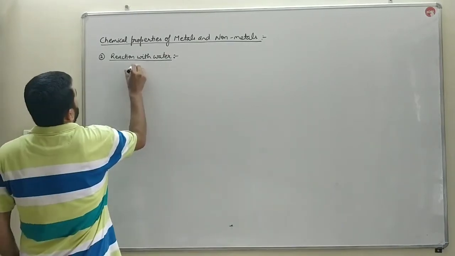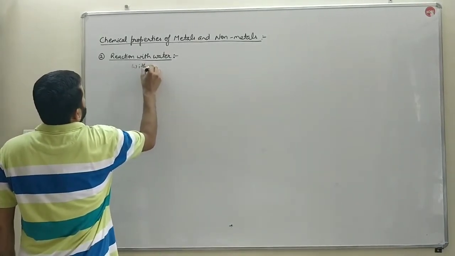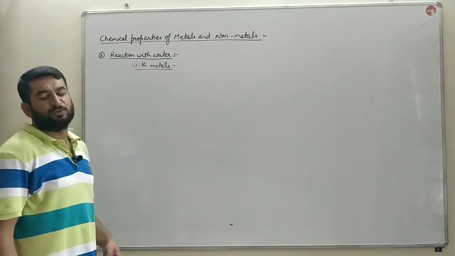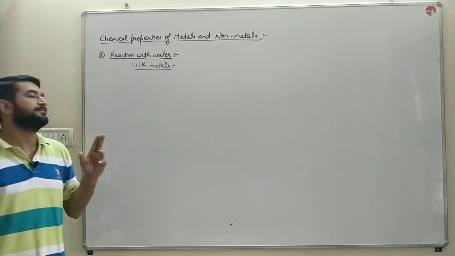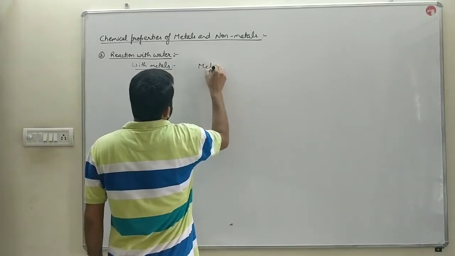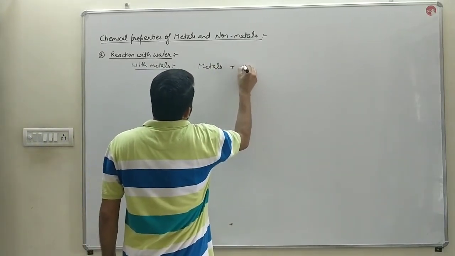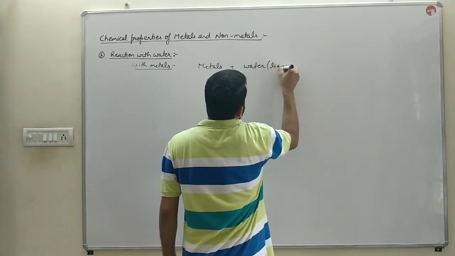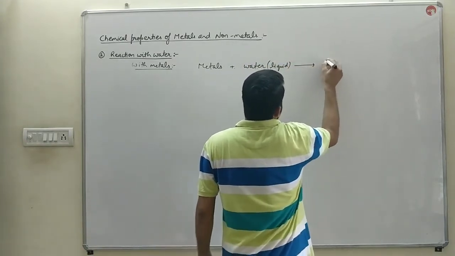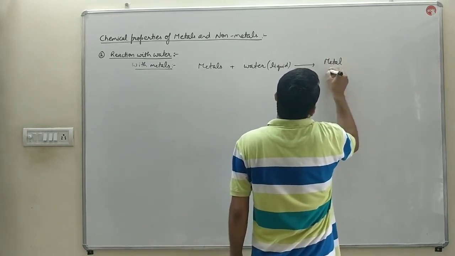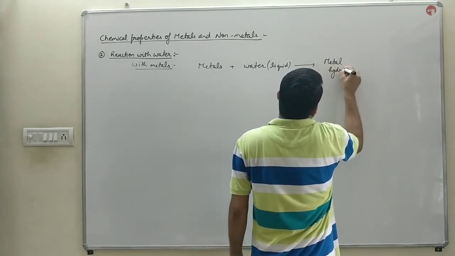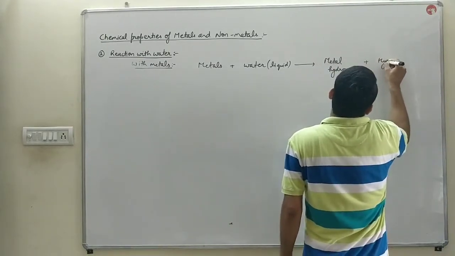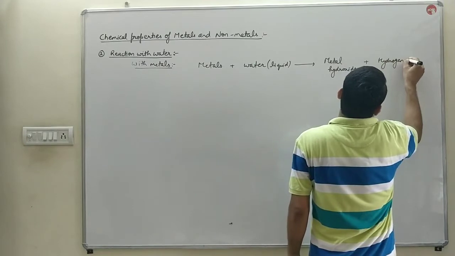First we'll discuss with metals, bache. Metal reacts with water in two forms of it. First, metal reacts with water in liquid state to form metal hydroxides along with the release of hydrogen gas.